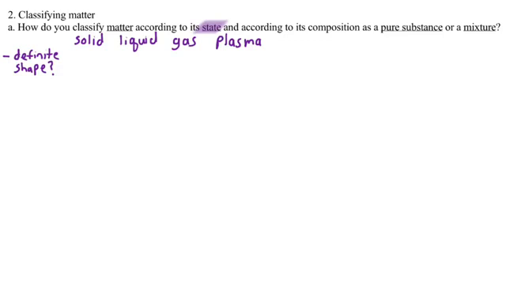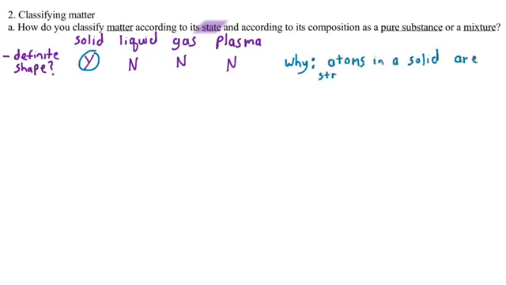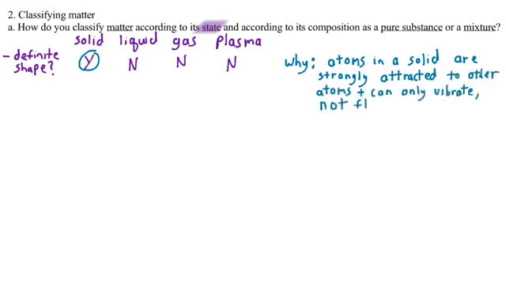So we'll make a little table here. Definite shape. Yes for solids, no for the others. The other ones can take the shape of their container because the atoms in a solid are strongly attracted to each other. So they can only vibrate in place, they can't flow, they can't travel.